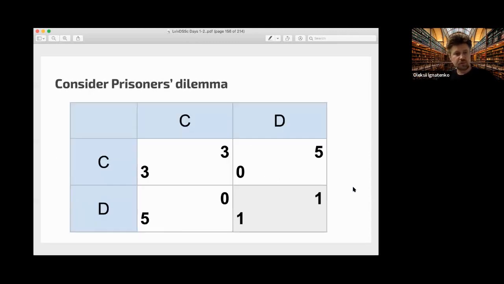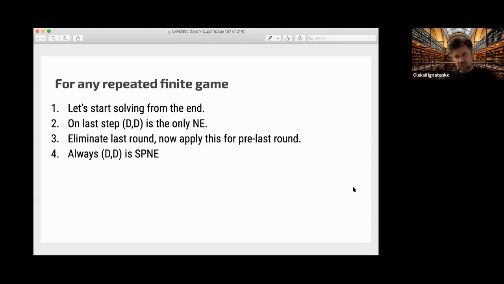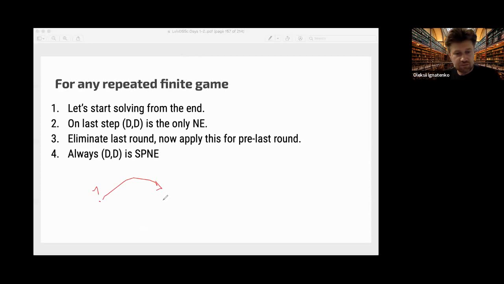Okay, first let's solve this repeated game for any finite repetition. As I said, if you have finite repetition, then we have rounds: round 1, round 2, round 3, and so on, up to round n. At round n, since this is the last round, it's quite natural for each player to try to cheat and get a better payoff.